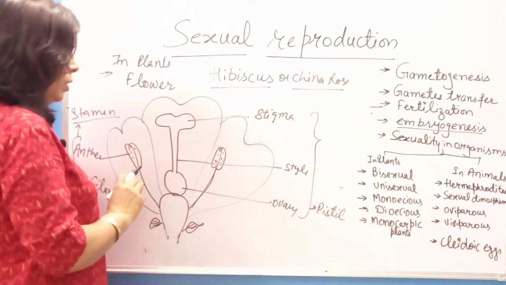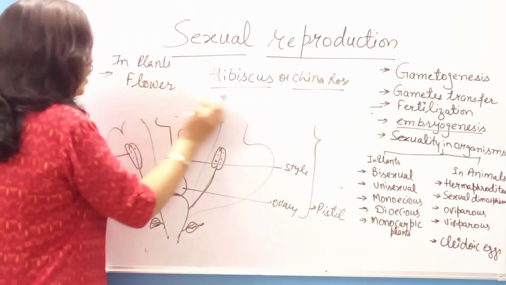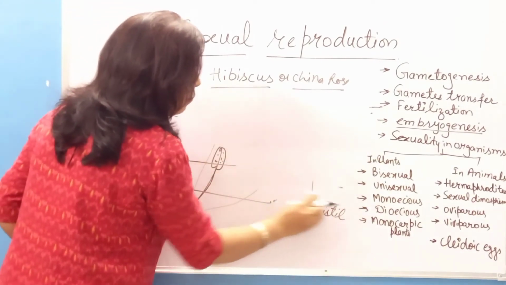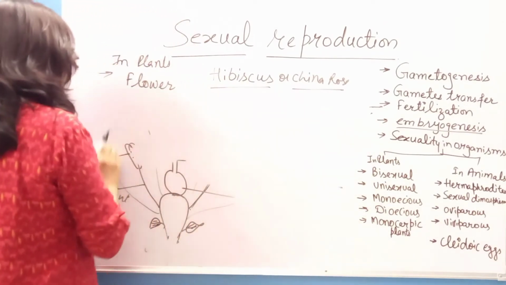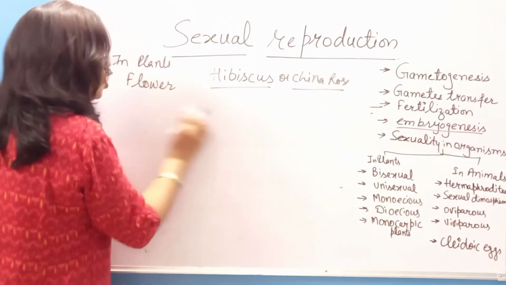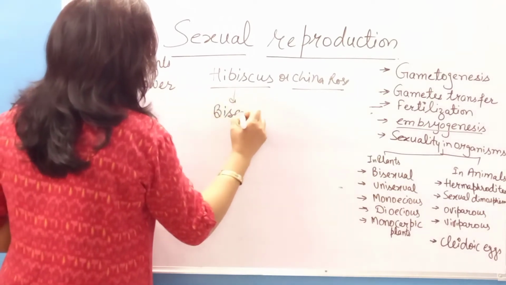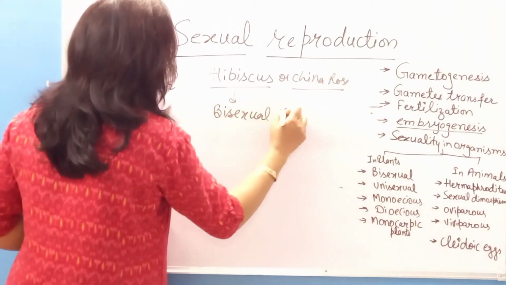In a bisexual flower, there are both male and female reproductive parts. But what about unisexual? Hibiscus is a bisexual flower.